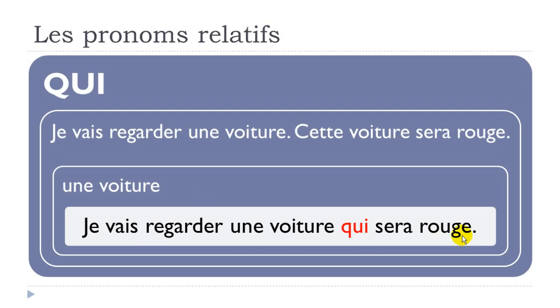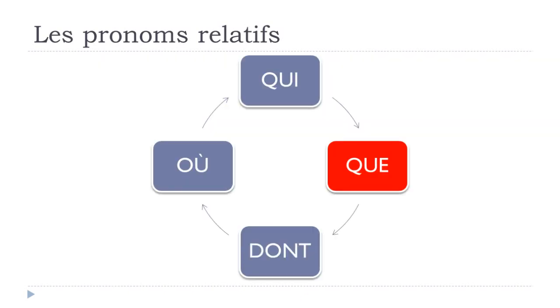Alright, so it's really simple. You should keep in mind that first thing, well, of course, you get to spot the word you want to replace, and if it is subject like we have here, then you should put qui. So whether it's a person or an object or a thing, it will be qui, just because it's the subject of the sentence, okay? And you have to put it here before the verb, okay?